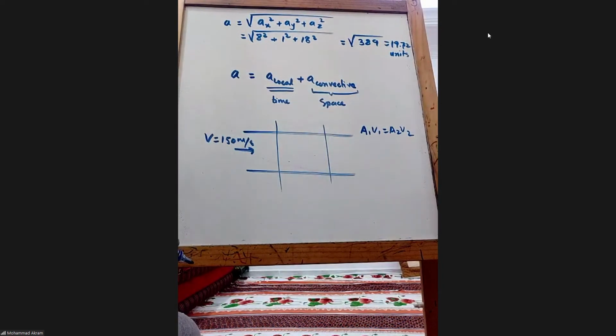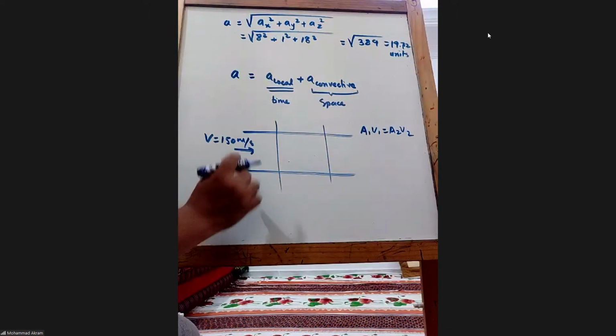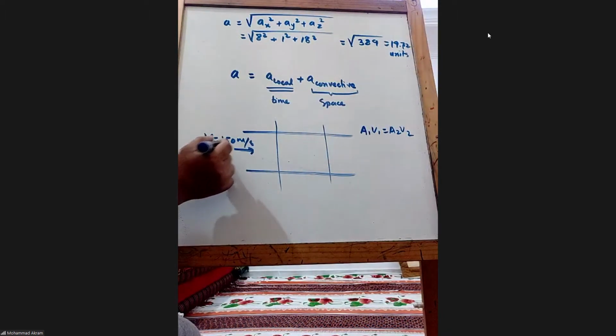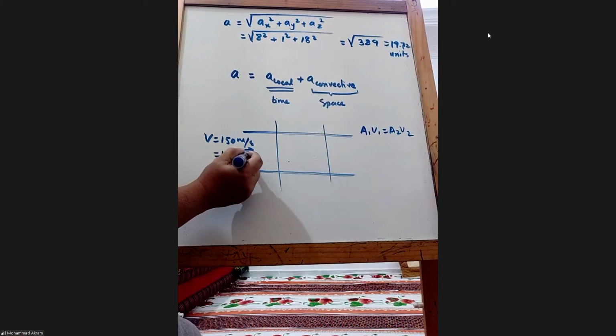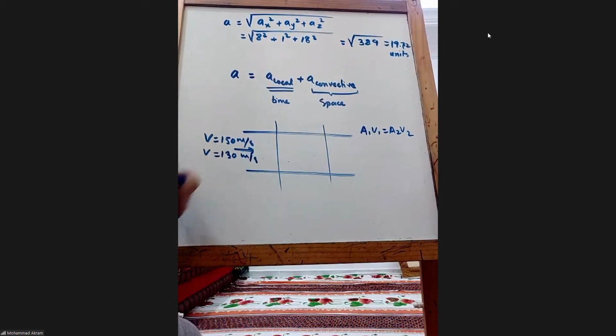Okay. Now if I say that with time, this is becoming 150 or 130 meter per second after some time. So what will you say about the local acceleration and convective acceleration? See, this is t equal to say 1 second and say this is 5 seconds.